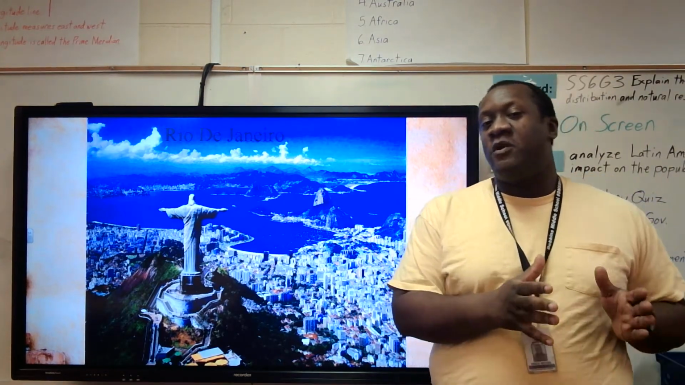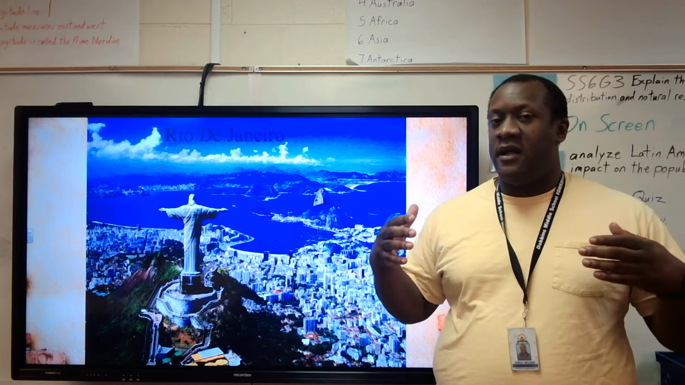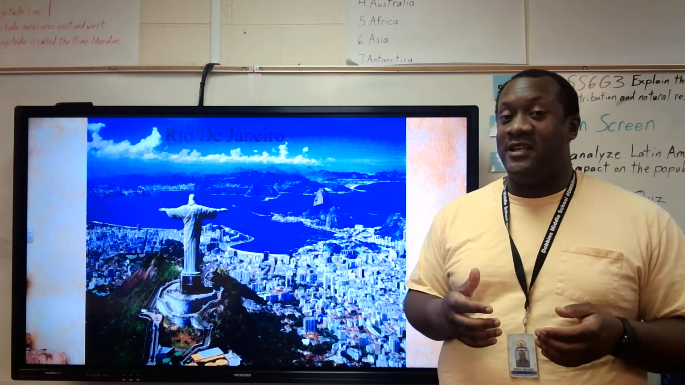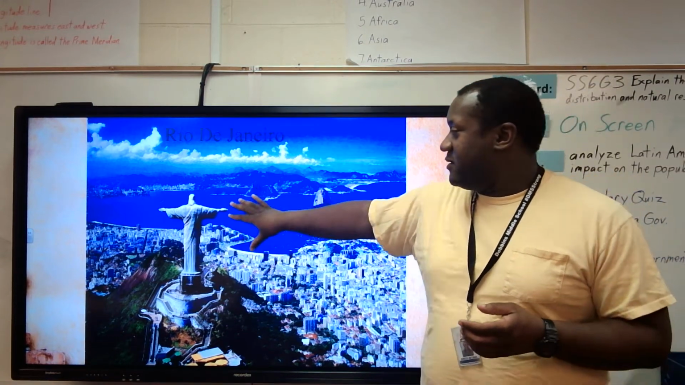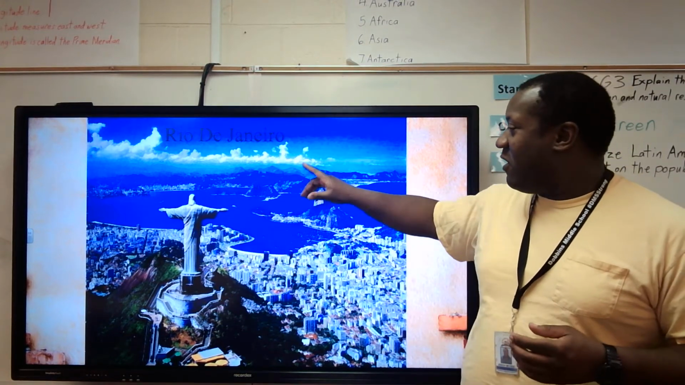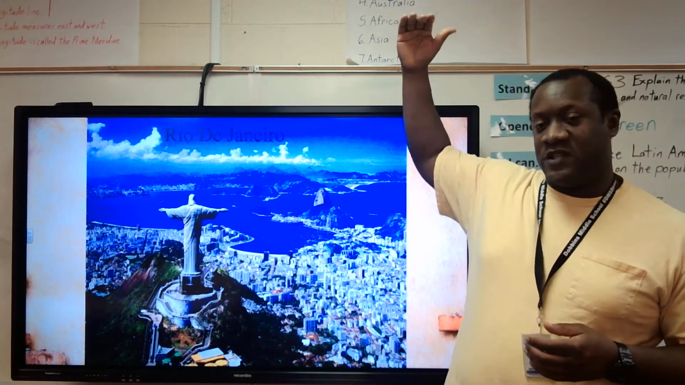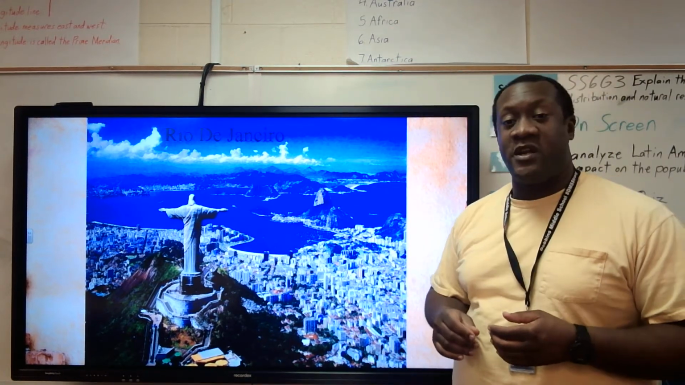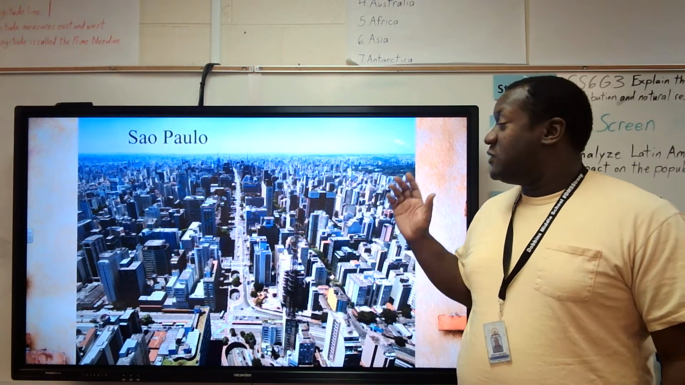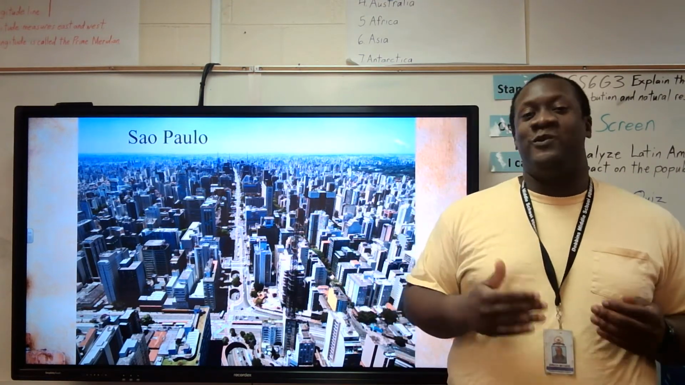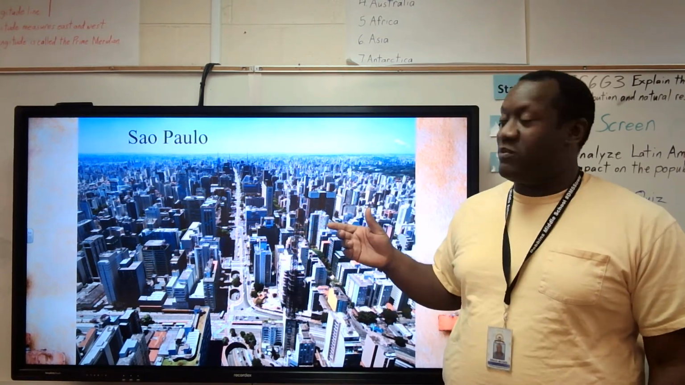Now, even though Brasilia is the capital, the two most popular cities that most people know, the two largest cities, are going to be Rio de Janeiro. So, by the way, this is kind of the iconic picture of Rio de Janeiro, Christ the Redeemer statue on top of this gigantic hill overlooking Rio de Janeiro. And then you also have Sao Paulo. So Sao Paulo is the rival city to Rio de Janeiro. But these are going to be your two largest cities in Brazil.